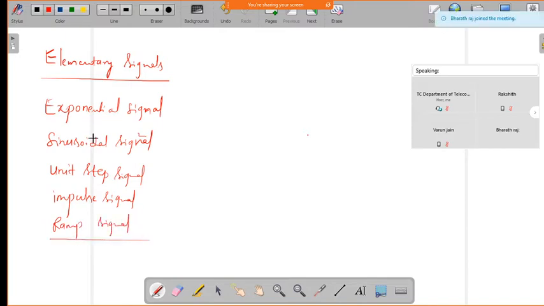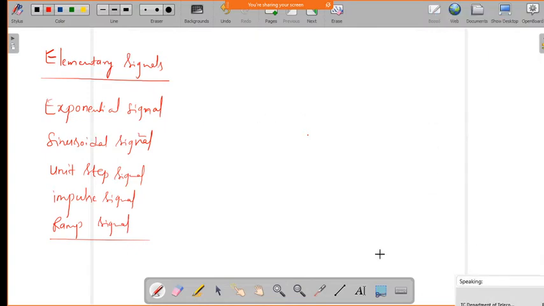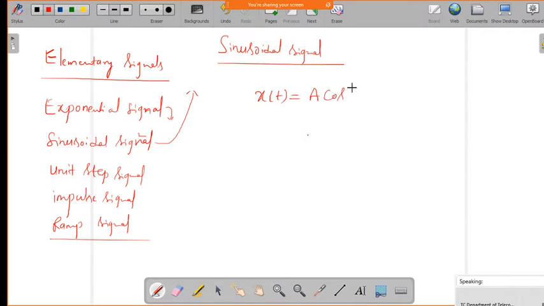Now coming to this one, we'll discuss the exponential a little bit later. So we'll take the sinusoidal signal. What are these sinusoidal signals, and how will they be useful in signals and systems? If you want to define a sinusoidal signal, we have a signal x of t, for example, which is defined by A cos of omega t plus phi.